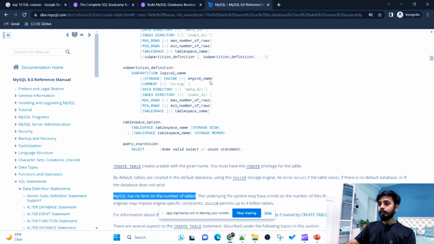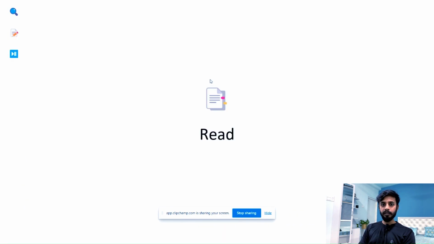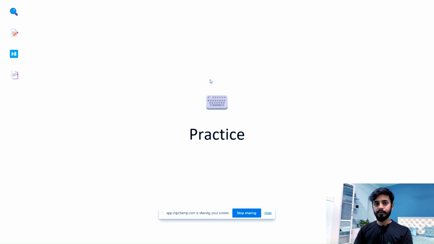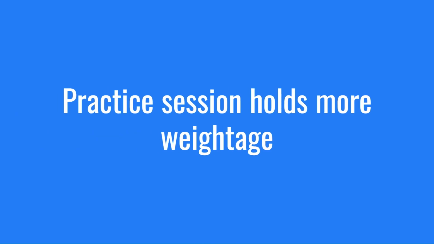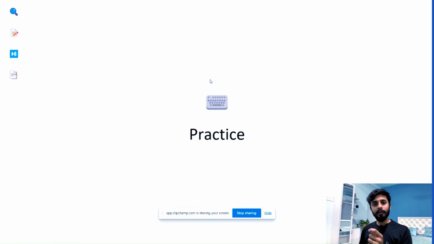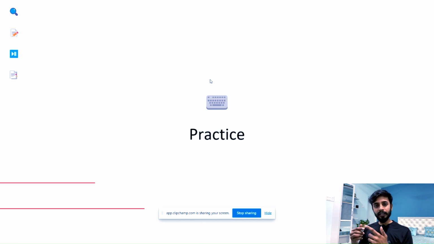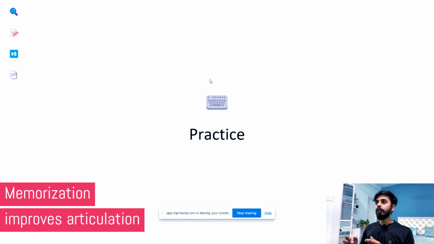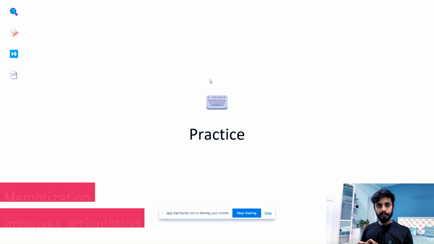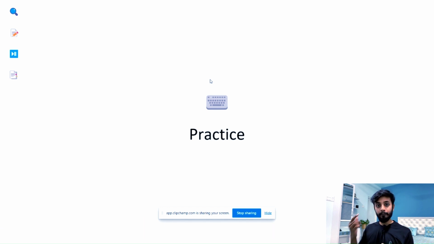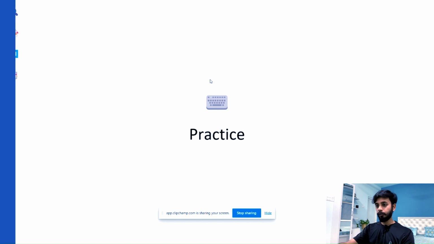Okay. Now once reading part is done and memorization is done, we have to practice. Practice session has much more weightage than the memorization. It will help you quickly recollect the topics or better articulate the topic in the interview. While giving the answers, you can better articulate when you have points in your mind, right? But the practice is important when you want to actually work with the SQL or any technology, right?